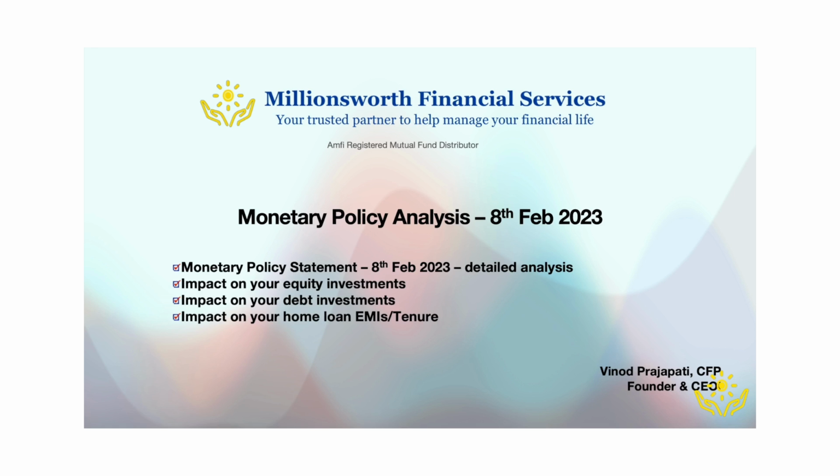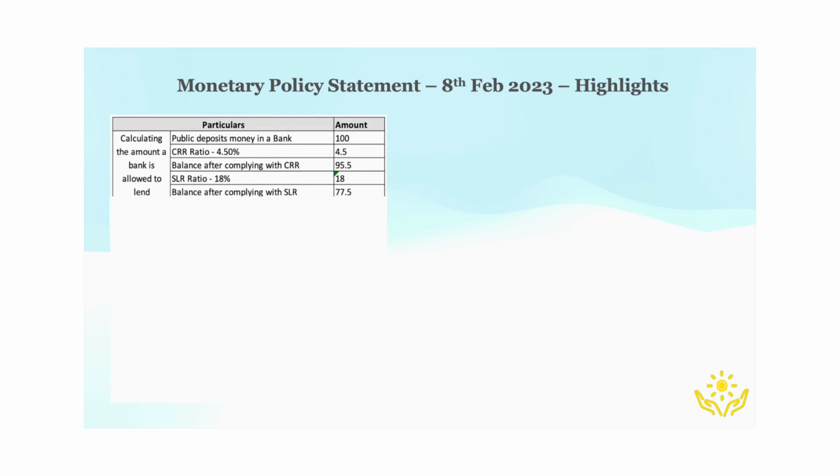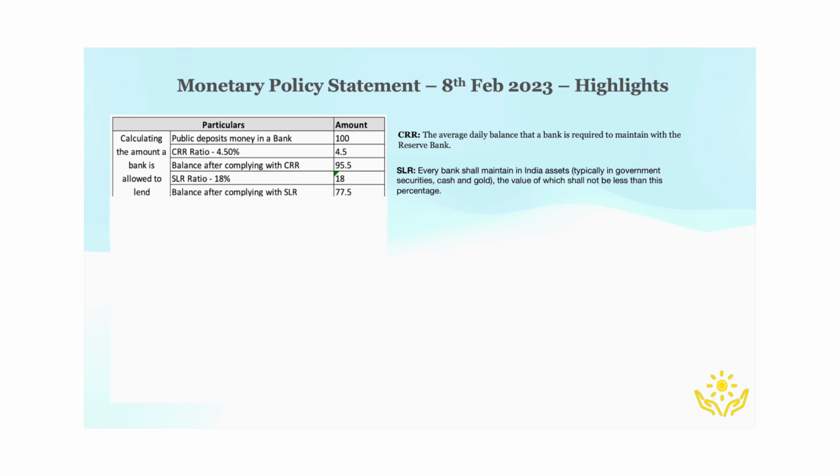Before we analyze monetary policy, let us quickly look at the framework and instruments used in maintaining price stability while keeping in mind the objective of growth. When we deposit money in the bank, banks are required to maintain part of it as mandatory reserves with RBI. These reserve ratios are called CRR and SLR, and at present they are at 4.5% and 18% respectively. RBI, at its discretion, changes these rates from time to time.